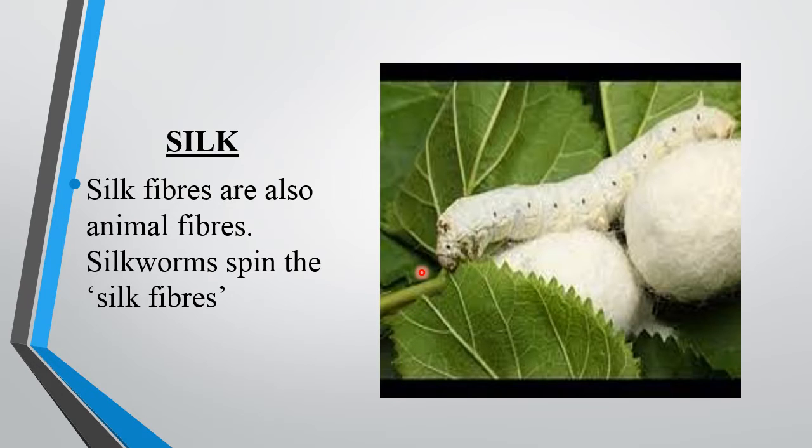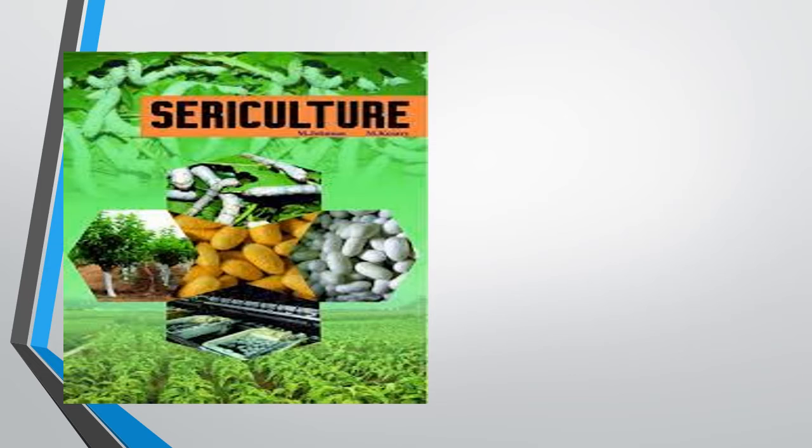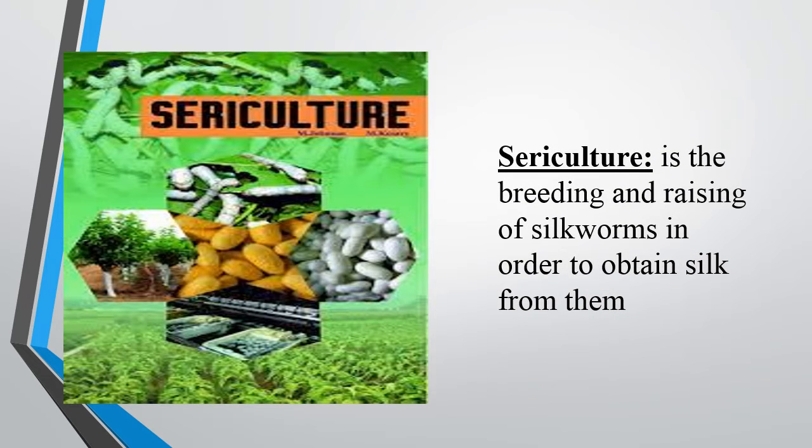One type of silk called mulberry silk comes 90% from states like Karnataka, Andhra Pradesh, etc. Let's see how the process is done. Before that, let's study what is called sericulture. The rearing and management of silkworms for obtaining silk, that is what we call sericulture. Sericulture is the breeding and raising of silkworms in order to obtain silk from them.